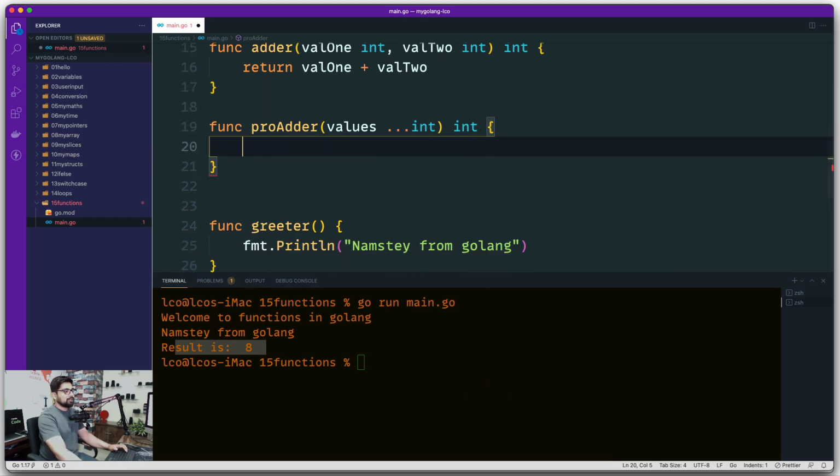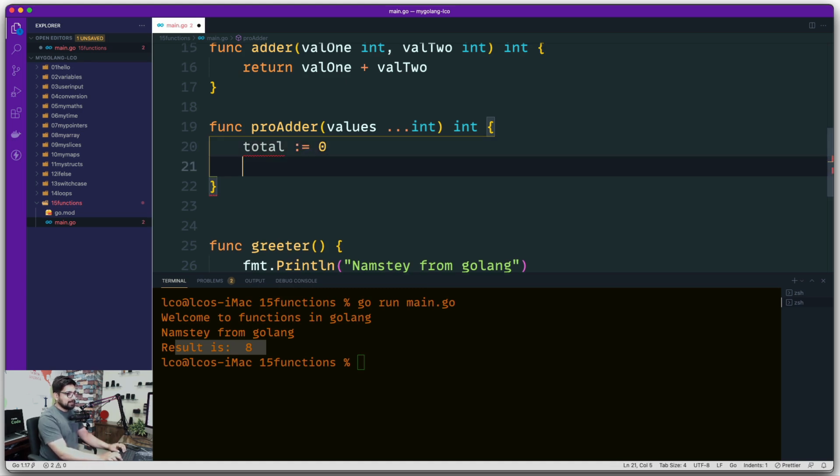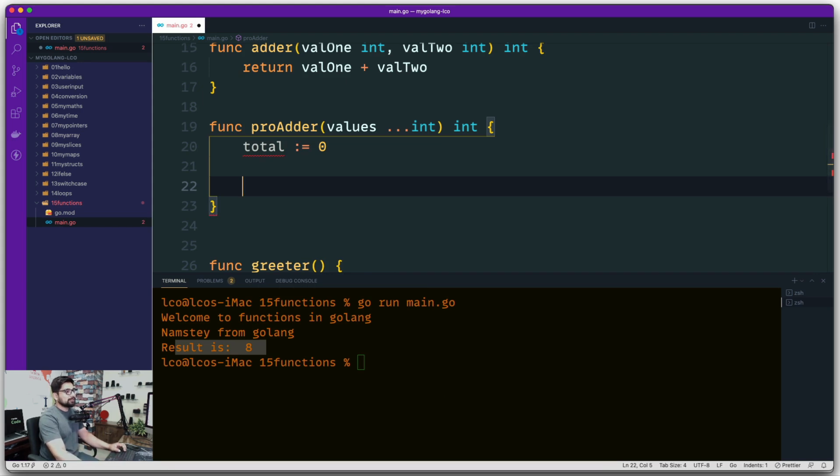Okay, so what do we want to do? Simple, we would just want to go ahead and do addition of that. We'll store that addition into a total variable, which is going to start with 0. Okay, nice and easy. Let's loop through values, because values is now a slice, and we need to loop through that.